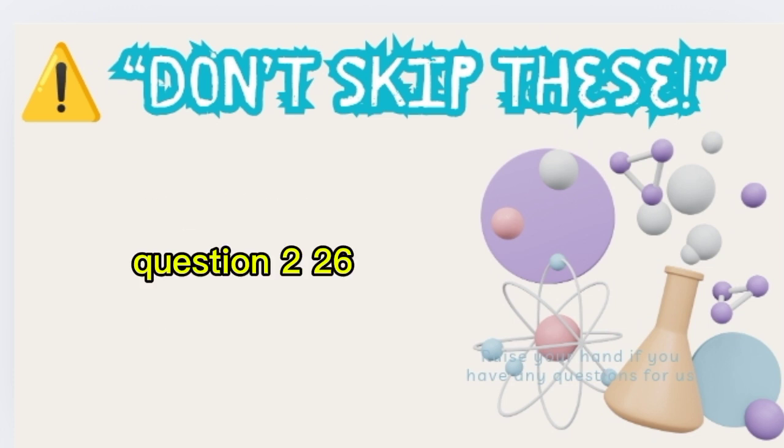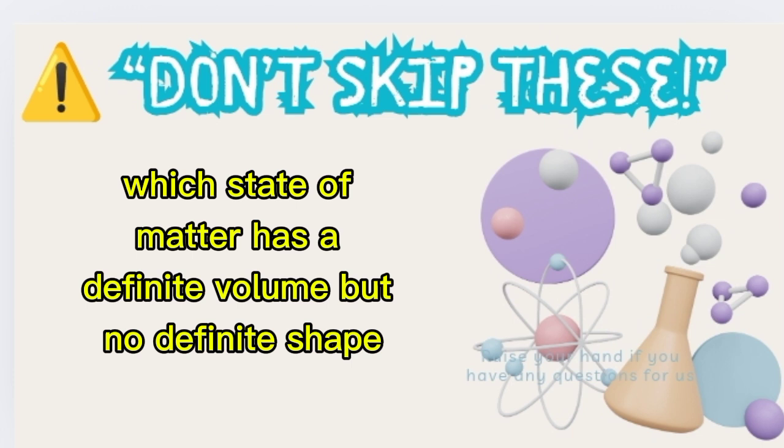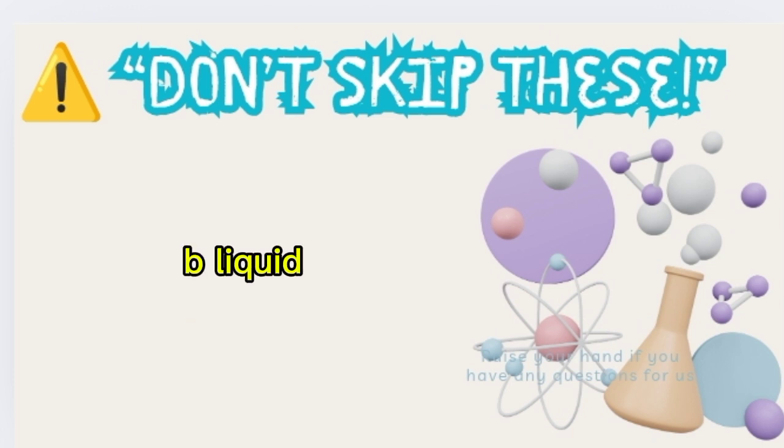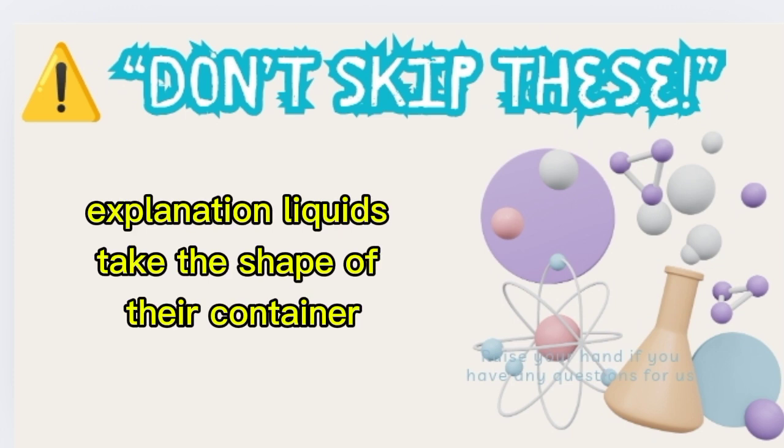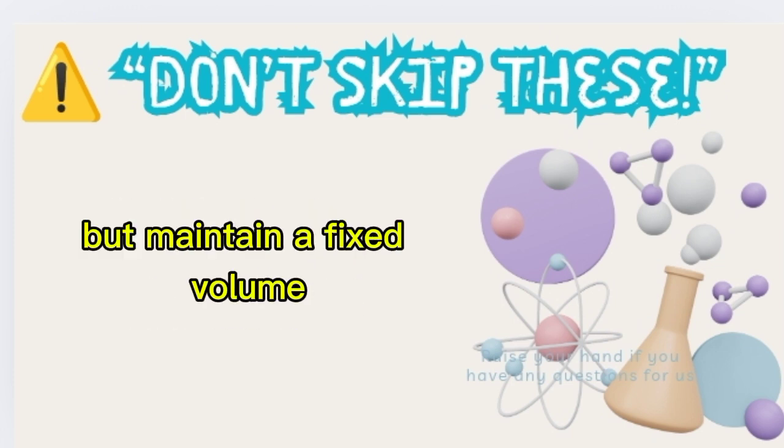Question 226. Which state of matter has a definite volume but no definite shape? A. Solid. B. Liquid. C. Gas. Correct answer: B. Liquid. Explanation: liquids take the shape of their container but maintain a fixed volume.